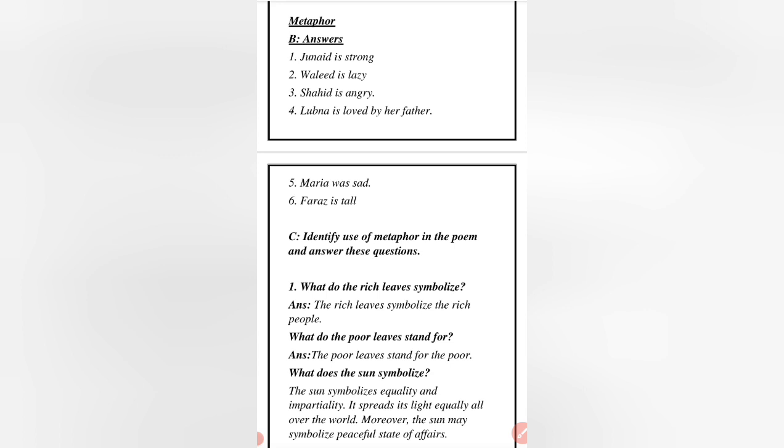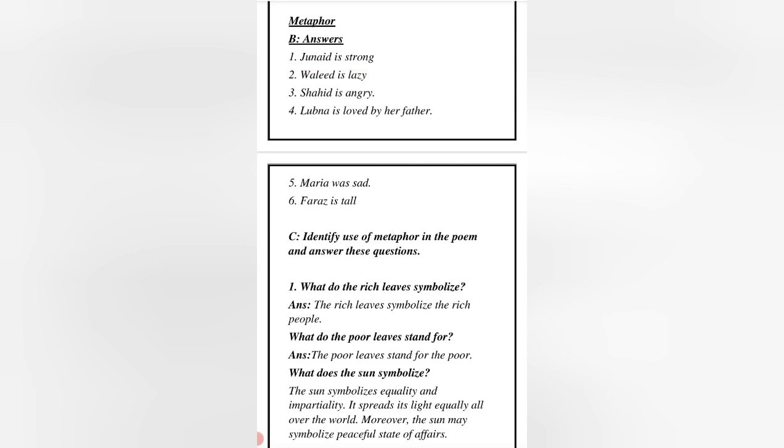For example, we have to select the choice that explains the meaning of the metaphor as it is used in the sentence. This is exercise B. Junaid is an ox. So what is that meaning? Metaphorically, it means that Junaid is strong. We are actually comparing the quality of an ox with the quality of Junaid.